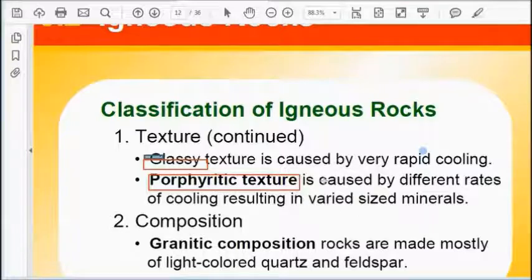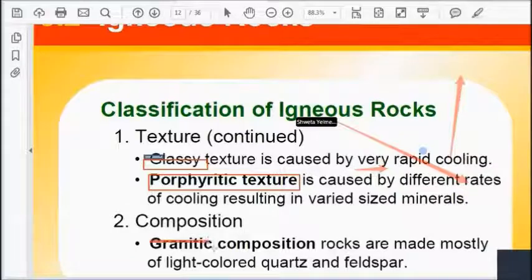So in this case porphyritic texture is formed. There is no particular pattern of cooling. Depending upon the climatic factors, the cooling speed reduces or increases, and as per that cooling speed, the texture is made, and as per that texture we can study the composition of the particular rock.